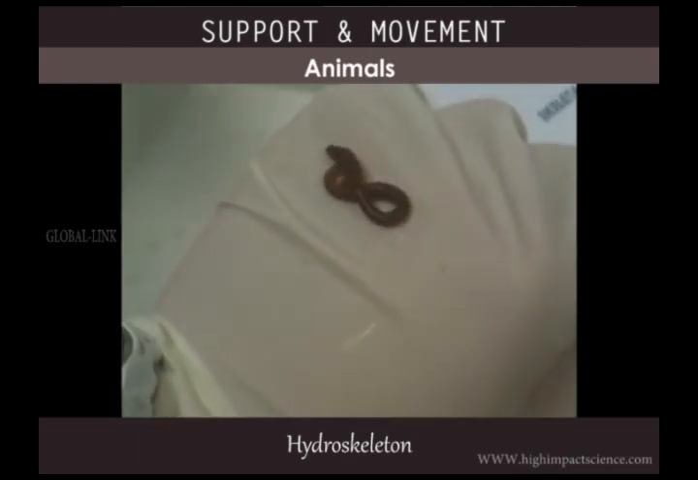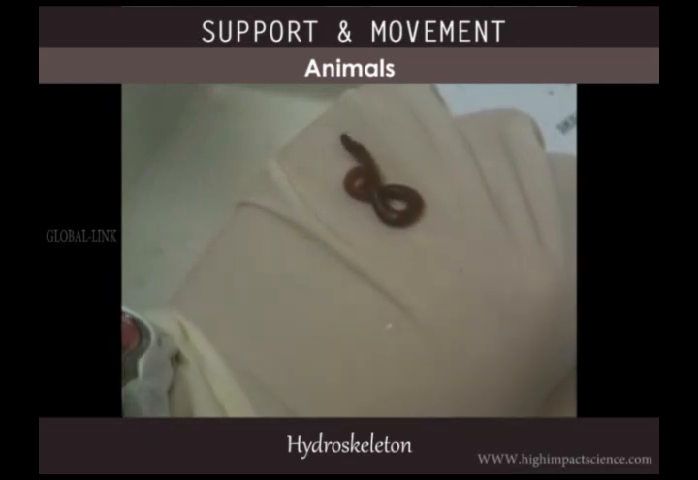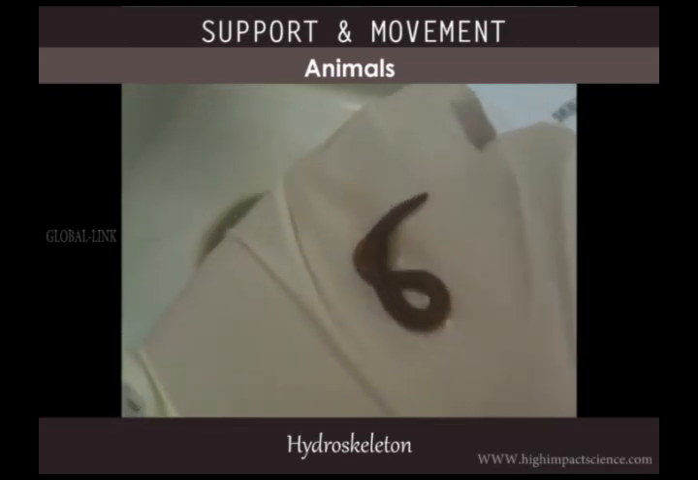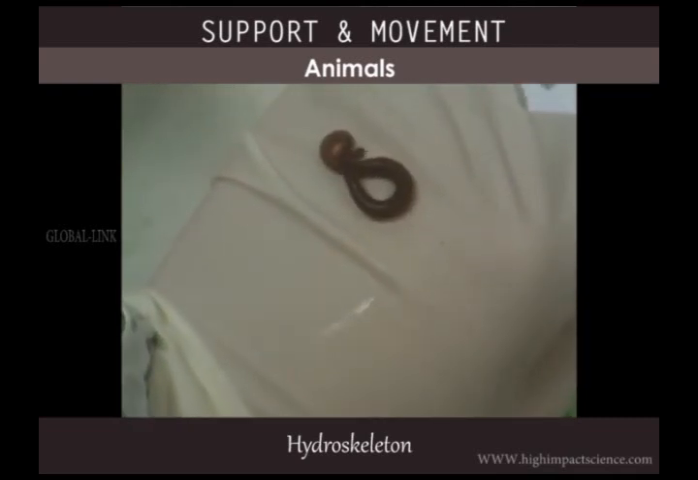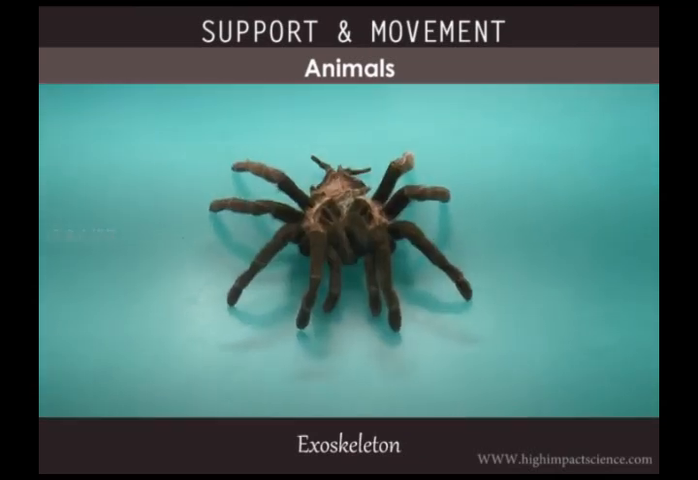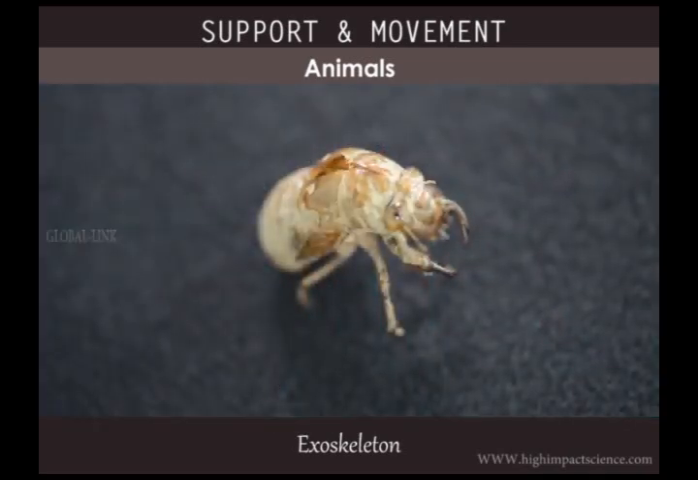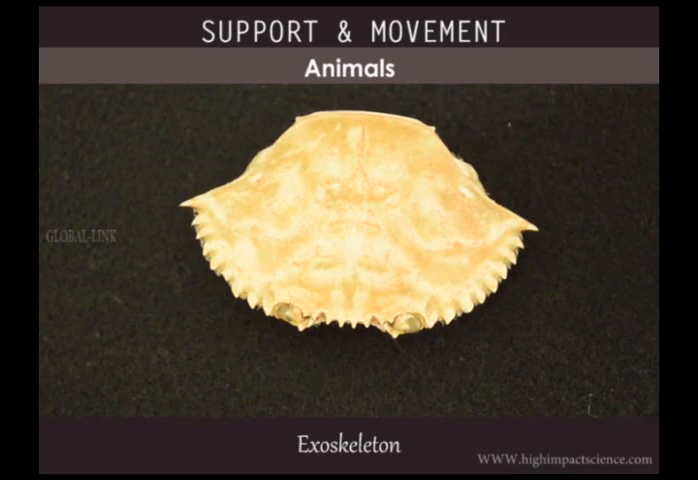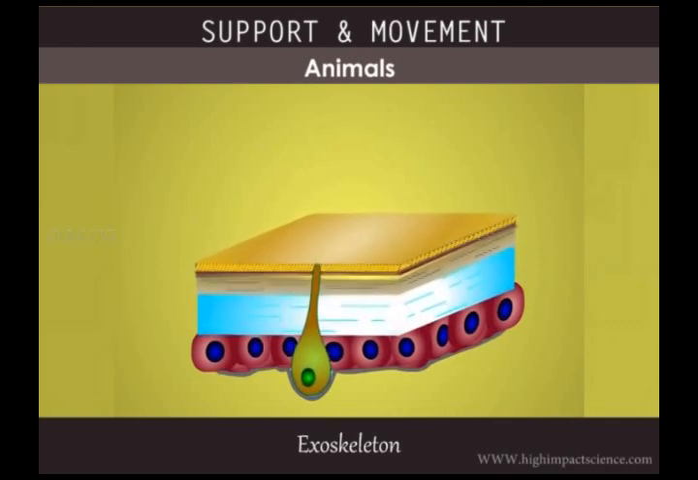Hydroskeleton is found in organisms such as earthworms and involves a fluid which moves within the body cavity due to the action of muscles. The exoskeleton is characteristic of arthropods and is made up of a substance called chitin. Chitin is secreted by epidermal cells and hardens on secretion.